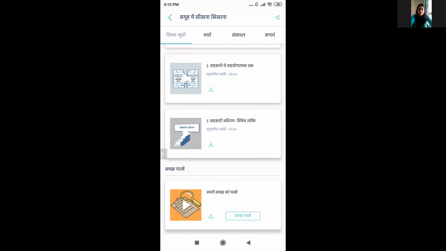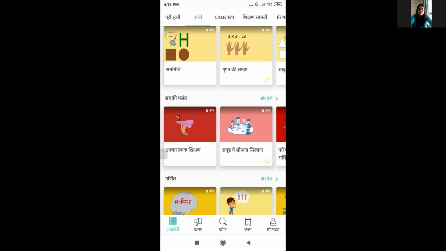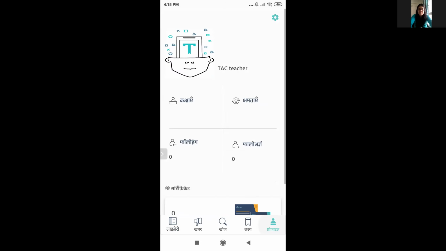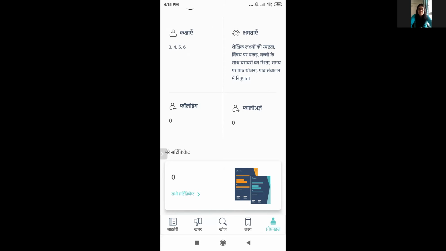The second way of doing this is when I'm on my home page, let's say I've done 10 courses and I want to look at their certificates, what I can do is I'll go to profile. At the bottom, I can see all the certificates that I have. Now, since I have 0 certificates, I will not be able to show you what exactly it looks like. But if you look closely at the picture over here, you will be able to get a sense of what the certificate looks like.